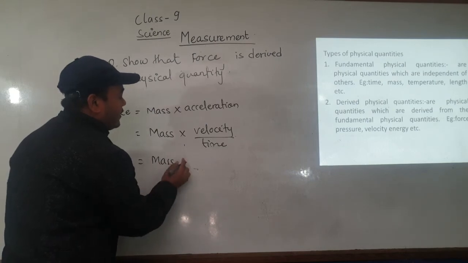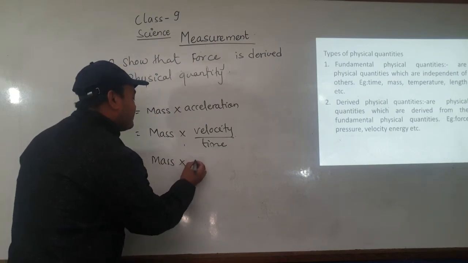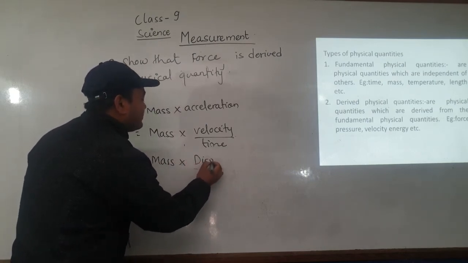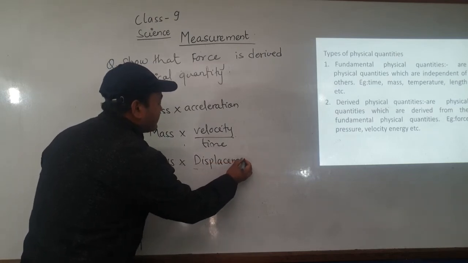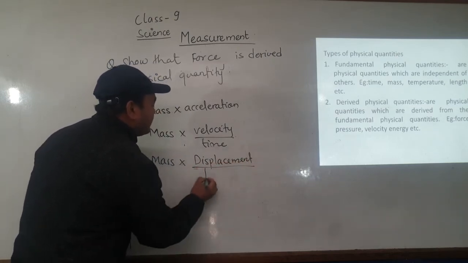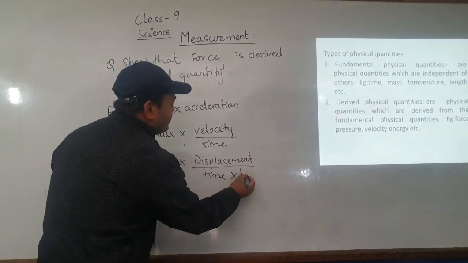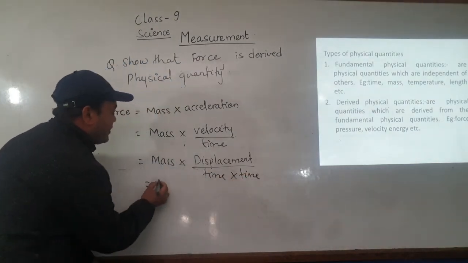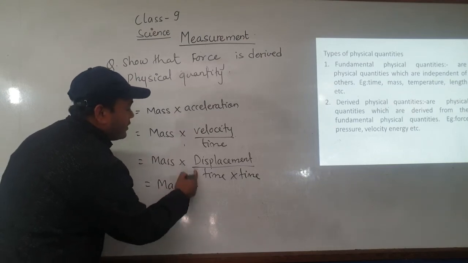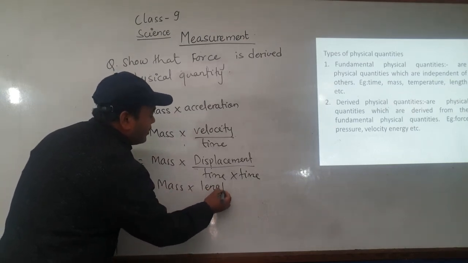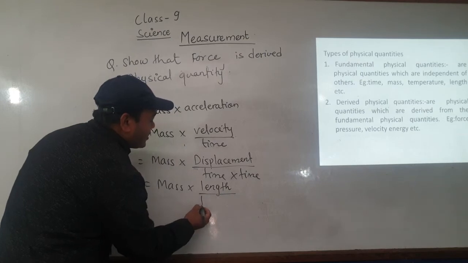and again velocity we have written as displacement by time. Again this time is remaining, and displacement is the length or the shortest distance.